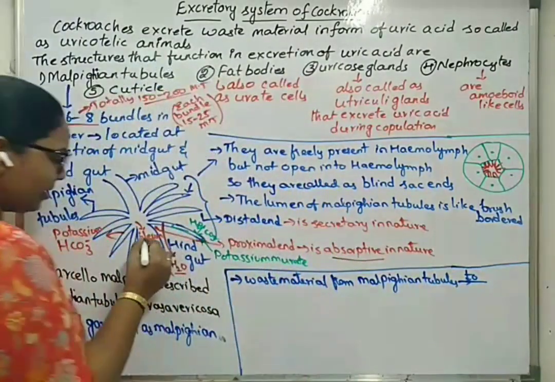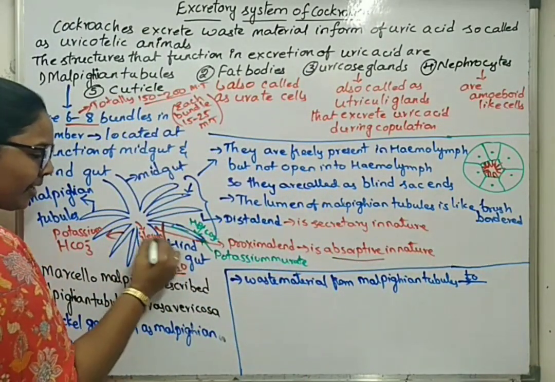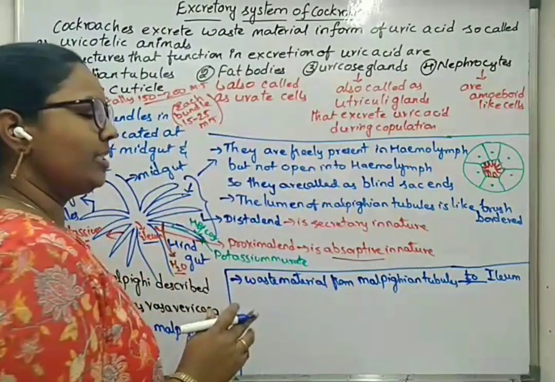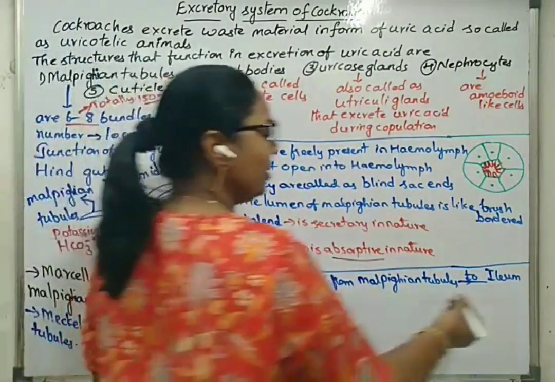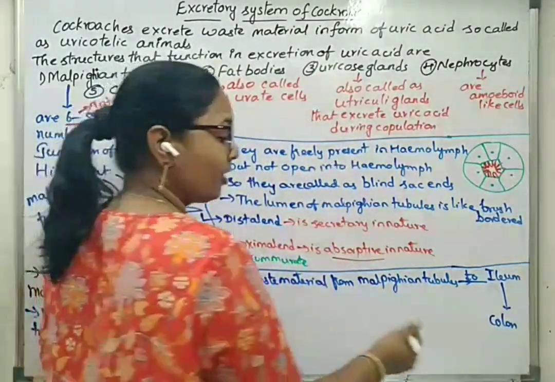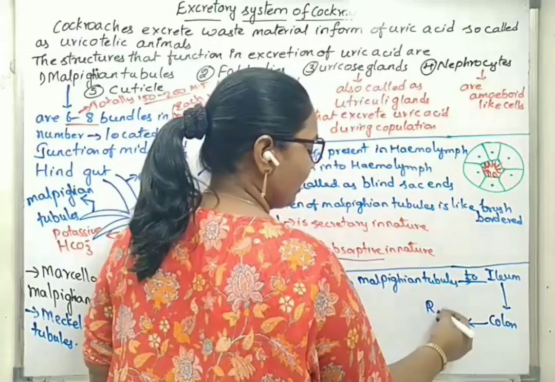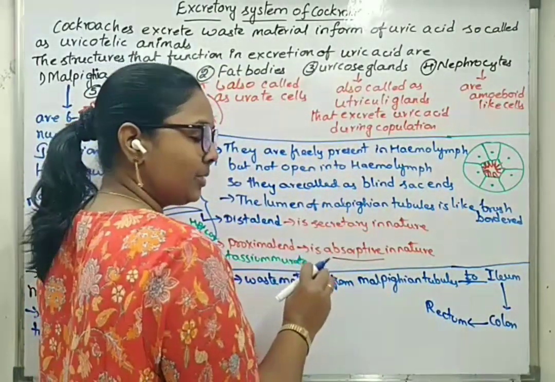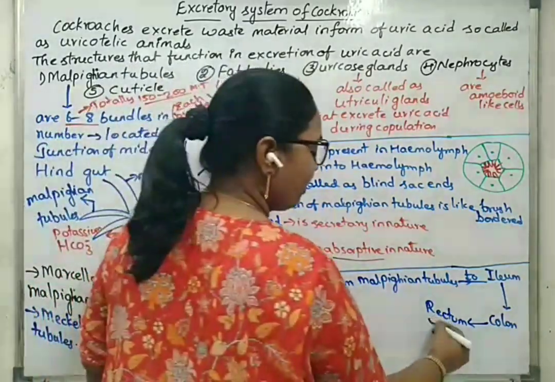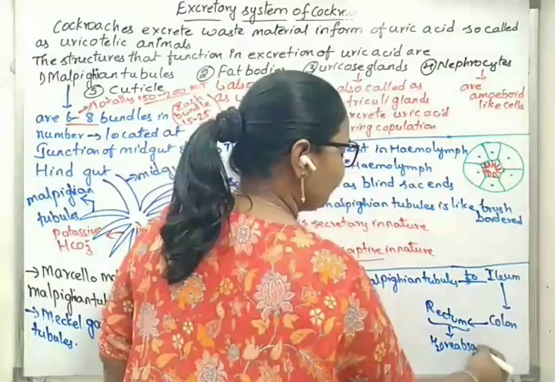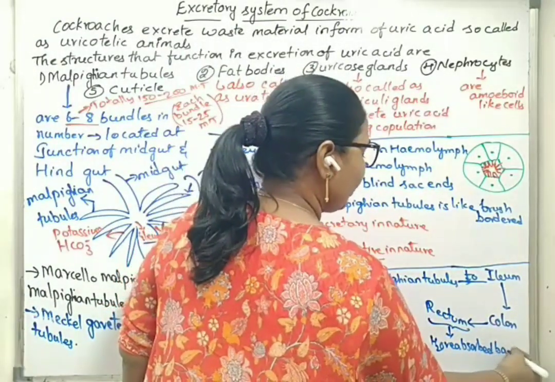into ileum part. In case of hindgut, the first part is called ileum. By the time of reaching into ileum, most of the water is absorbed. From there, it will be moving into colon. Here, a little bit of water will be absorbed from colon to rectum. Here, most of the water, whatever is present in the waste material, will be reabsorbed back to the body.